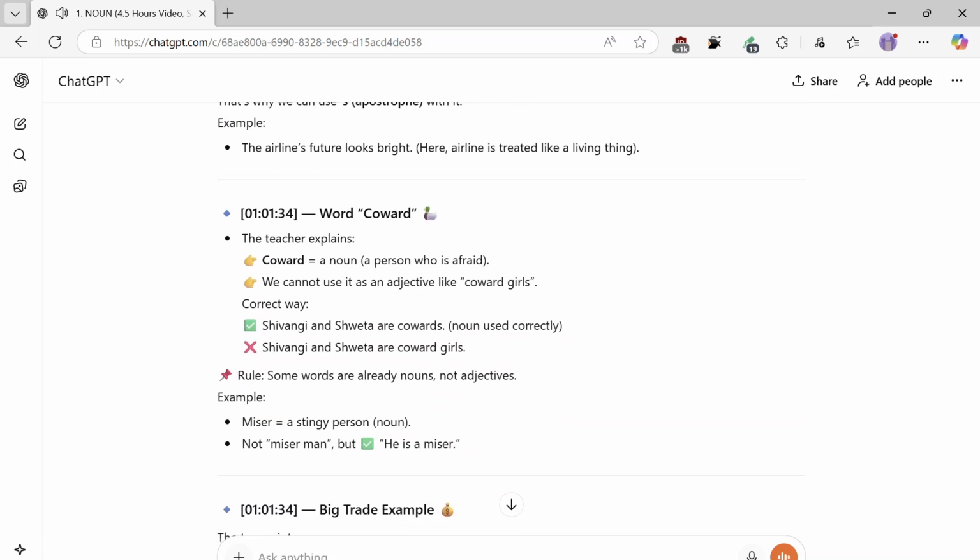Word: coward. Coward is a noun, a person who is afraid. We cannot use it as an adjective, like "coward girls." Correct way: Shivangi and Shweta are cowards. Rule: some words are already nouns, not adjectives. Example, miser is a stingy person. Noun, not "miser man," but "he is a miser."